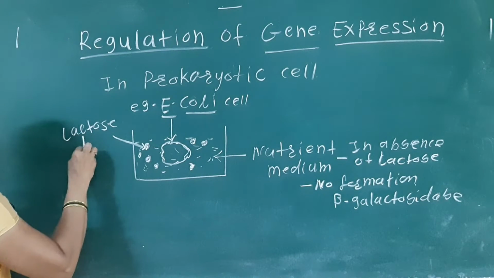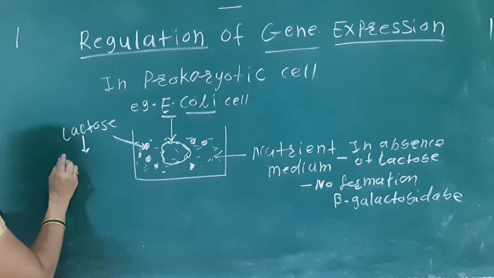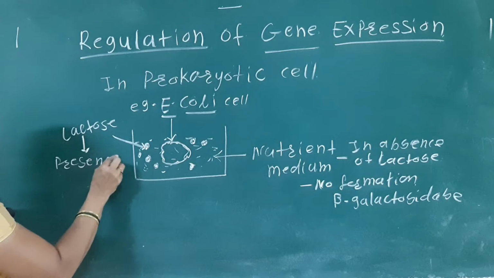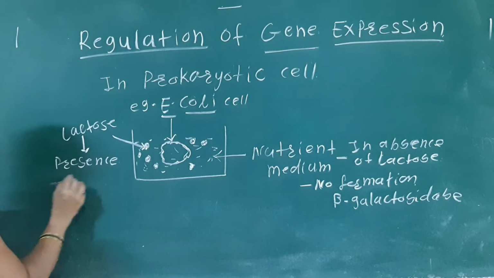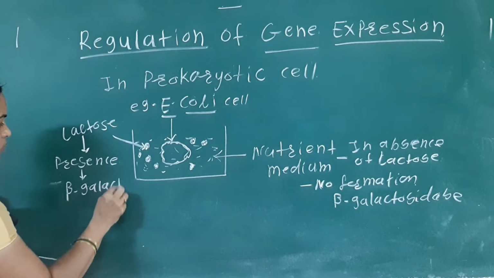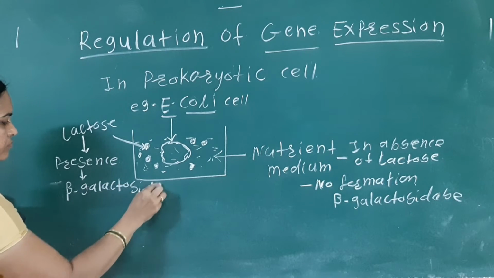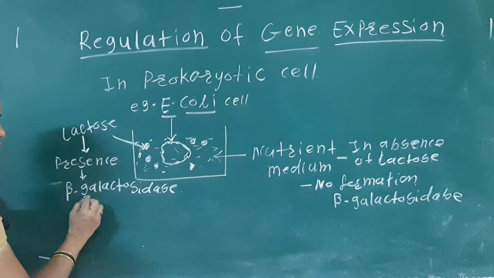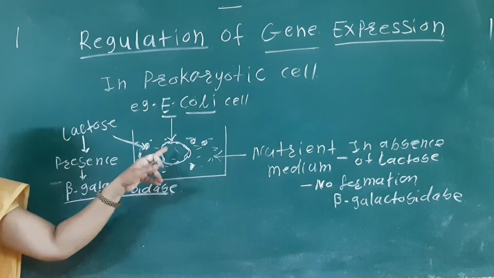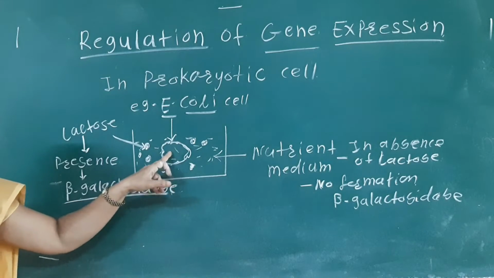So in presence of the lactose sugar there is the formation of beta galactosidase enzyme inside the E. coli cell. Inside the E. coli cell.